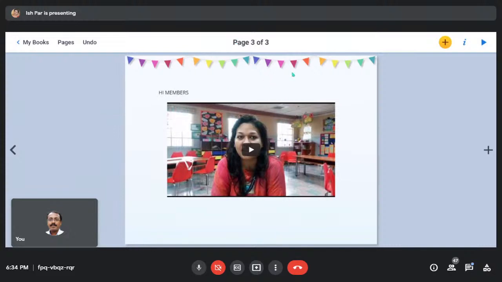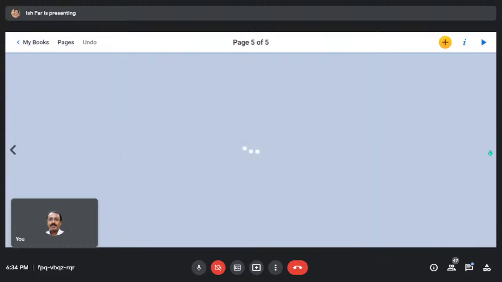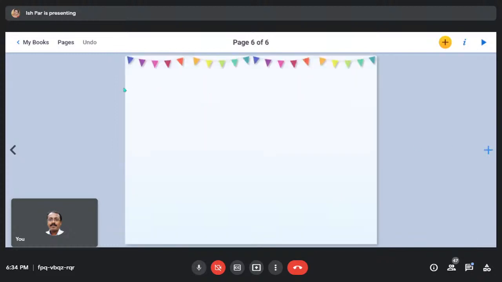Now if you want to add more pages, you can click on the plus button and you can add as many pages as you want. See?